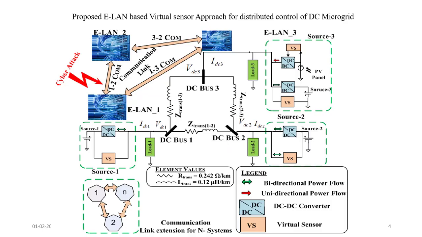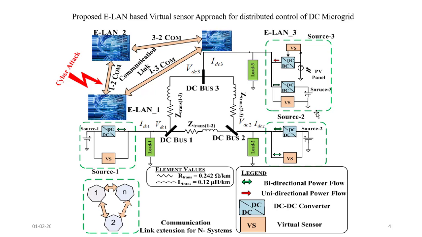In this system, you are able to see that we are considering three buses. This is bus number 1, bus number 2, and bus number 3. At bus number 1, we are using a voltage source connected to a DC-DC converter, and in parallel with the voltage source we are using a virtual sensor. At bus 2 we are also using a voltage source with a bidirectional DC-DC converter, and we are also using the virtual sensor method here. At bus 3 we are using a solar PV panel with a DC-DC converter, where we implement the maximum power point tracking algorithm.